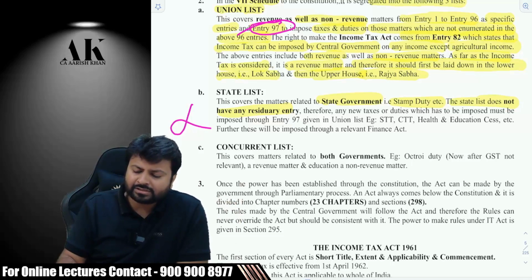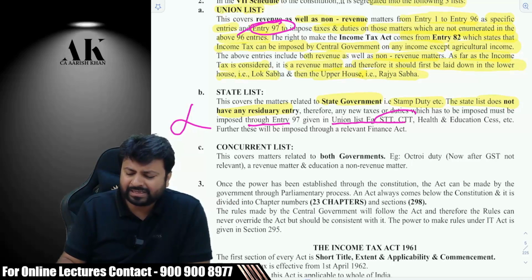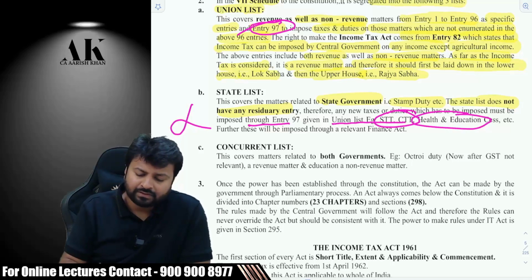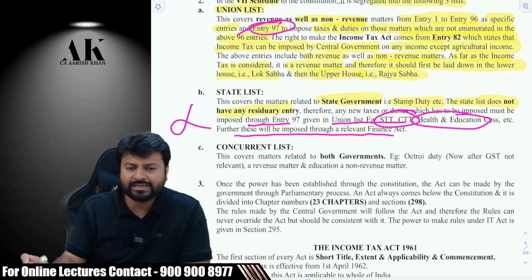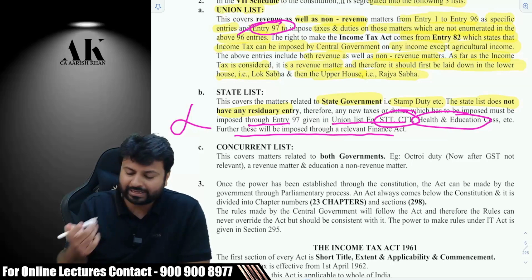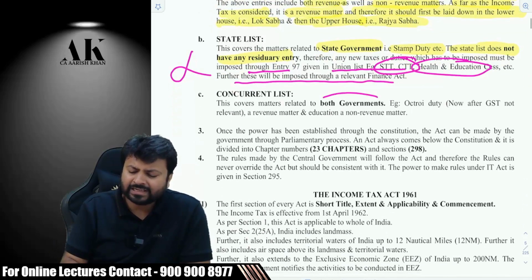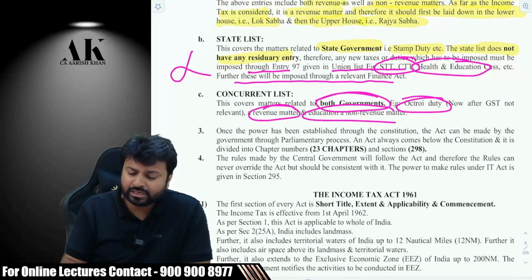Therefore, any new taxes or duties which have to be imposed must be imposed through entry 97 given in the union list. Example: STT, CTT, all these examples I have given you. Health and education cess. Further, these will be imposed through the relevant finance act. There will be no separate act for these small taxes and cess. Concurrent list, which covers both governments, for example octroi duty, revenue matter, education and non-revenue matter.